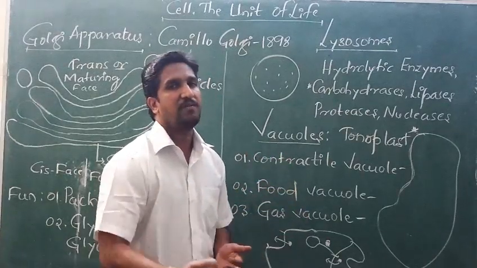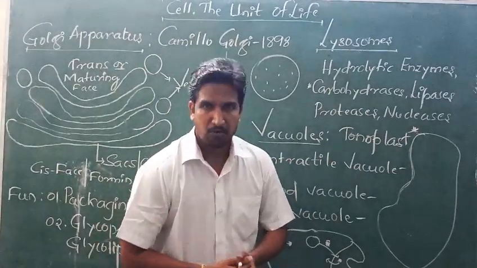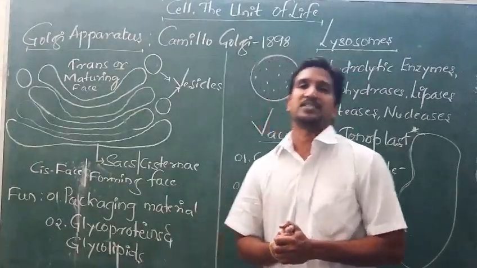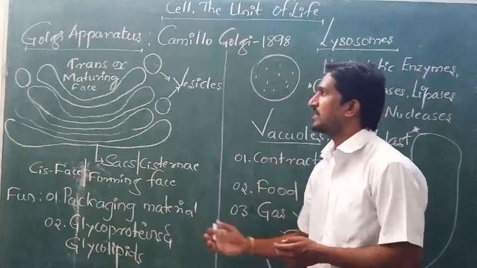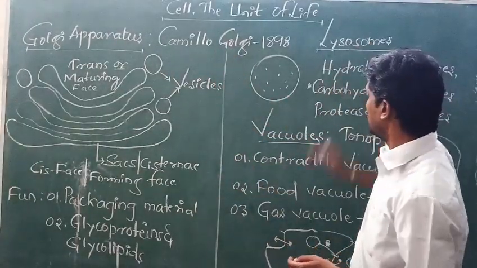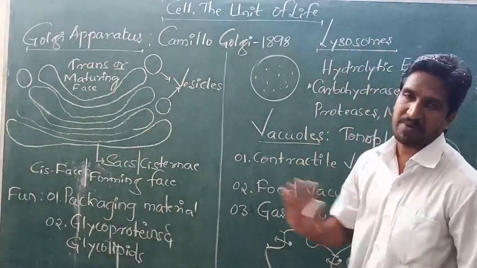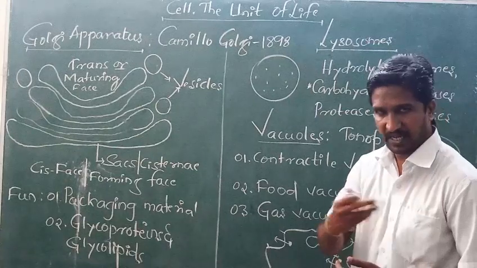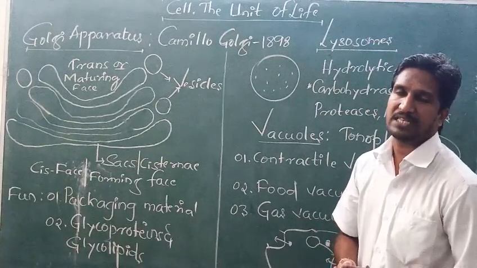Next we will study two important cell organelles, mitochondria and plastids. I hope you have understood these three cell organelles, Golgi apparatus, lysosomes, and vacuoles, which are single membrane bound cell organelles. Right? In the next clip we will learn the mitochondria as well as plastids.